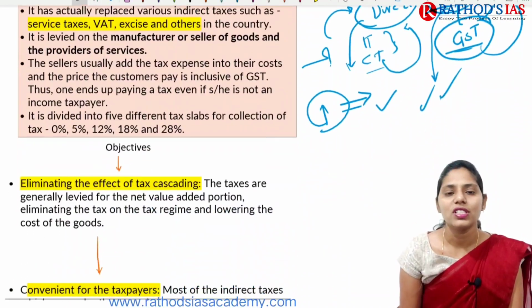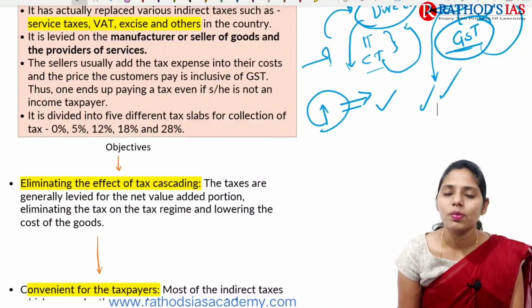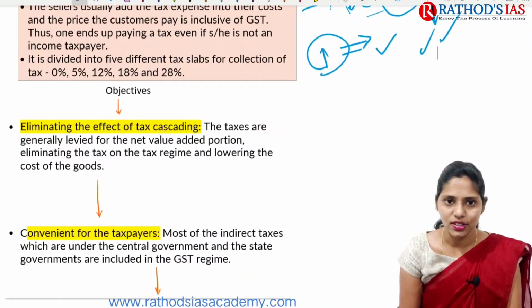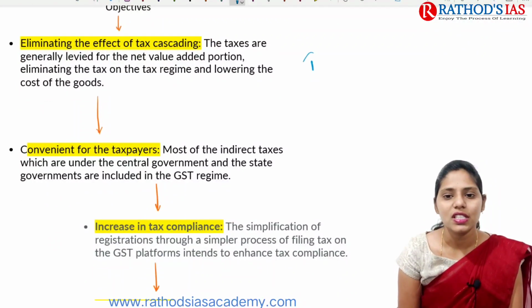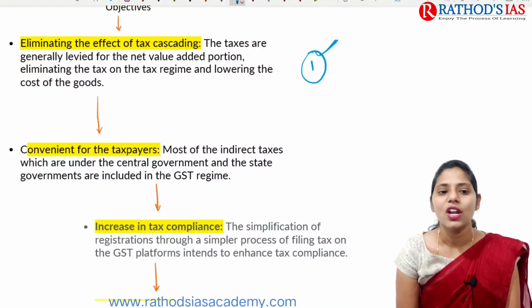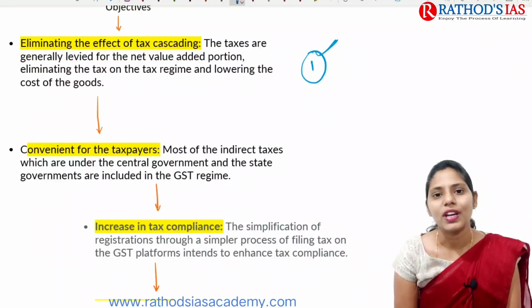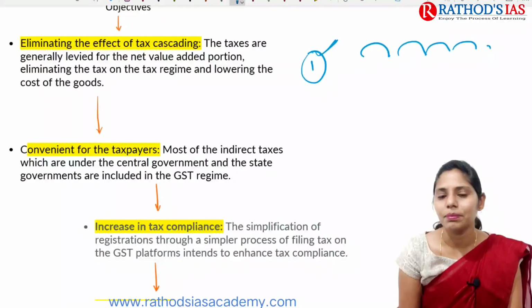If you're talking about GST slabs, they are different: 0%, 5%, 12%, 18%, 28%, etc. So what are the objectives of this GST? The first one is that it mainly focuses on eliminating the tax cascading effect. The taxes are generally levied on the next value added portion, so it eliminates the tax on tax regime and lowers the cost of goods. One important idea behind the coming of this GST is to decrease the cost of goods, because tax is paid at different levels.